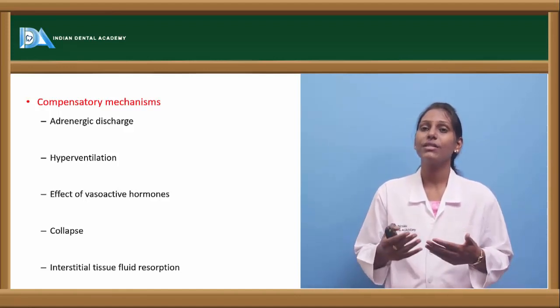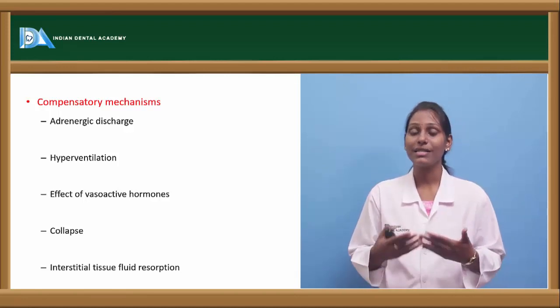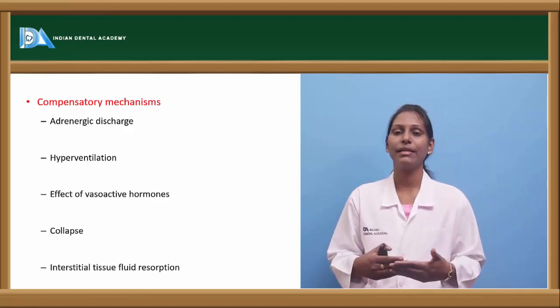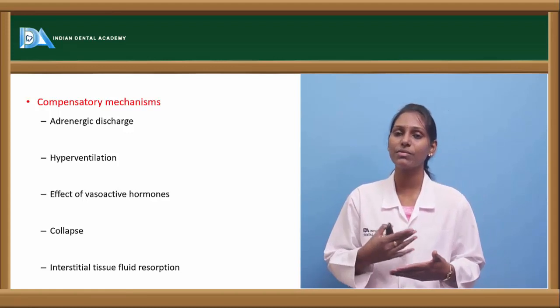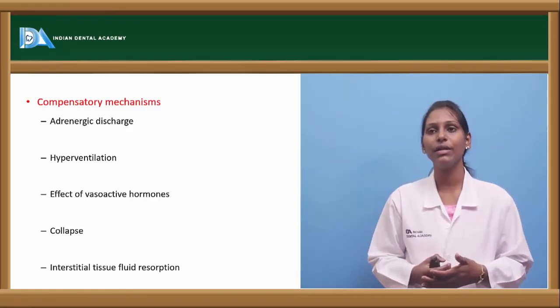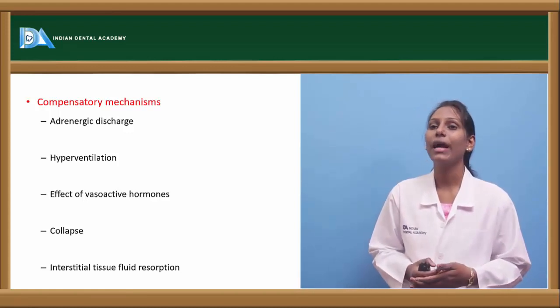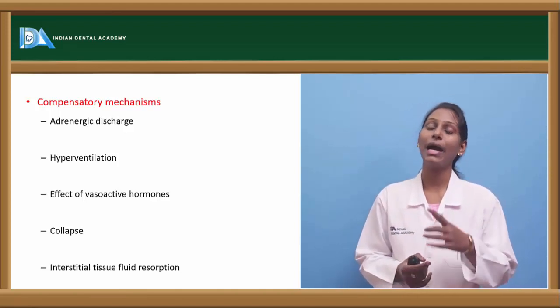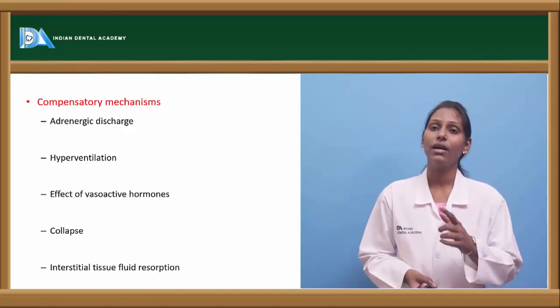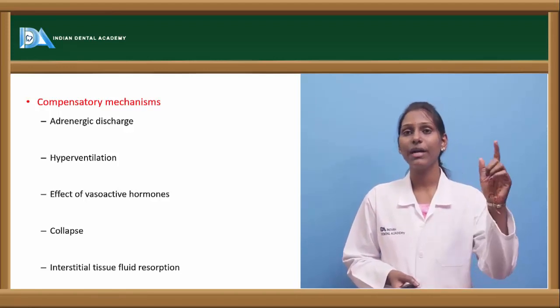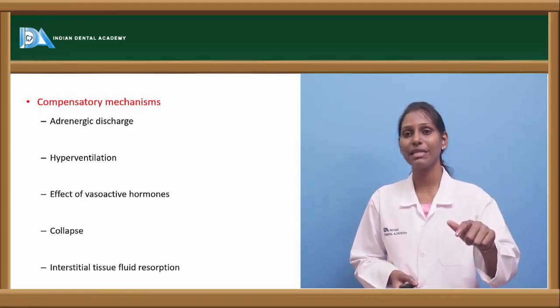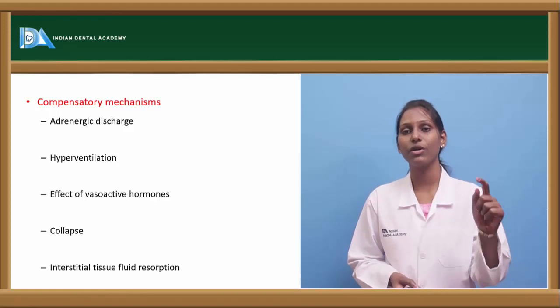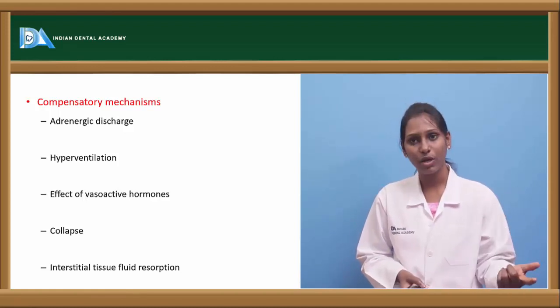Hyperventilation. We can see the patient respires more than what is needed. He or she breathes more vigorously, resulting in hyperventilation. And we also see the effect of vasoactive hormones. Hyperventilation is again a compensatory mechanism for our metabolic acidosis, which we have seen because of decreased perfusion. Because of hypoxia, we have seen metabolic acidosis.